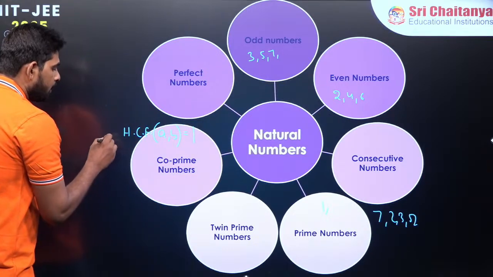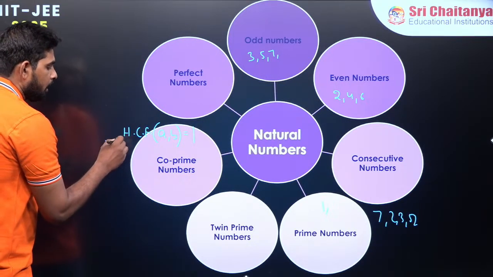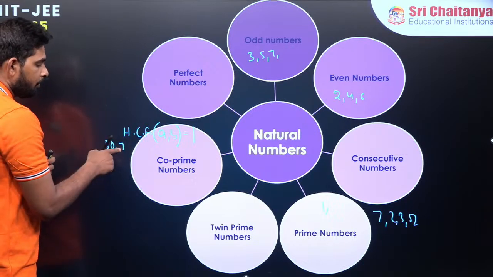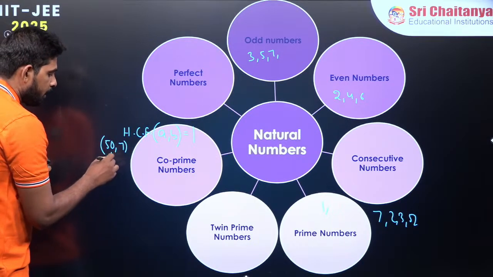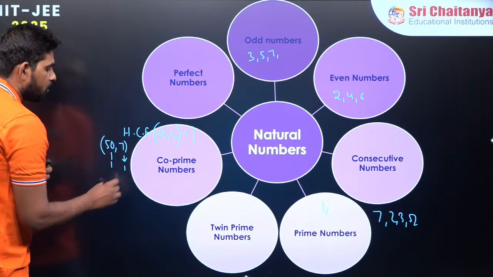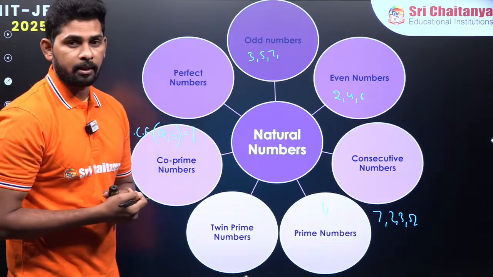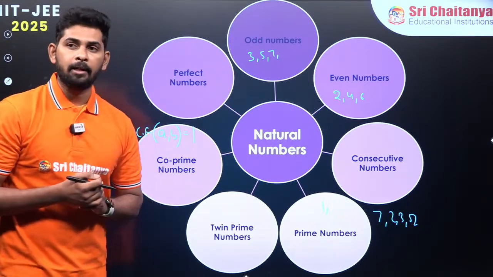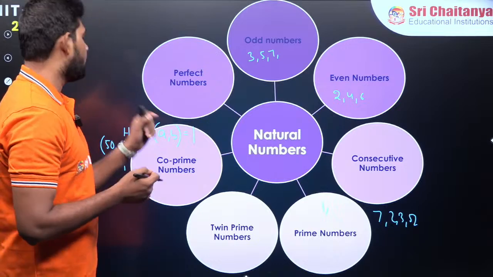If I take, let's say, 50 and 7, their common factor is always 1 only, and that is the highest common factor. That is why 50, 7 are co-prime numbers.